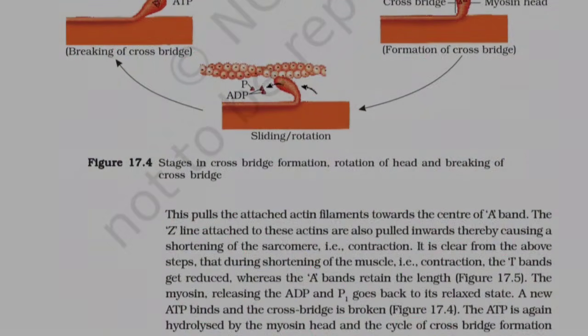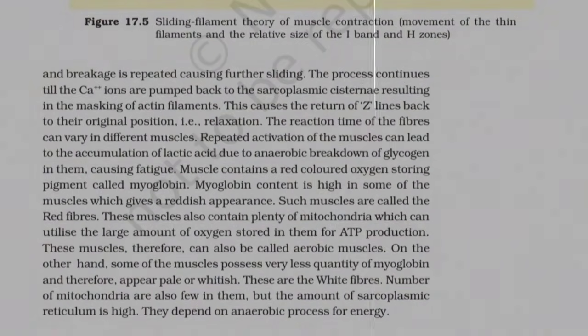The myosin, releasing the ADP and Pi, goes back to its relaxed state. A new ATP binds, and the cross-bridge is broken. The ATP is again hydrolyzed by the myosin head, and the cycle of cross-bridge formation and breakage is repeated, causing further sliding. The process continues till the Ca++ ions are pumped back to the sarcoplasmic cisternae, resulting in the masking of actin filaments. This causes the return of Z lines back to their original position, that is, relaxation. The reaction time of the fibers can vary in different muscles.